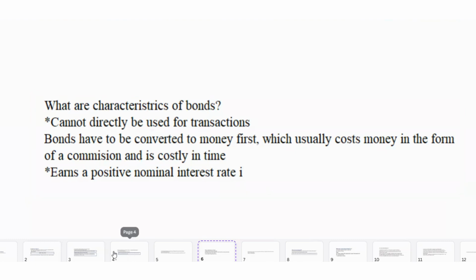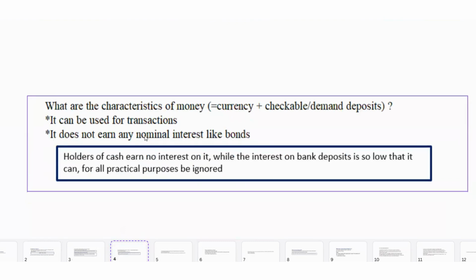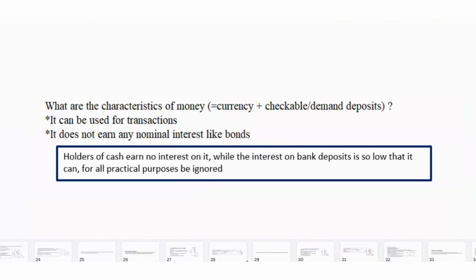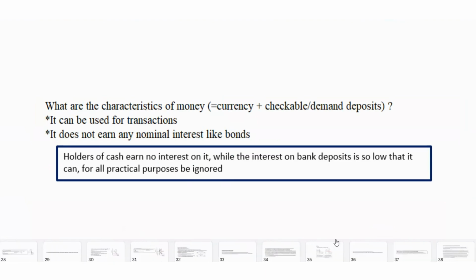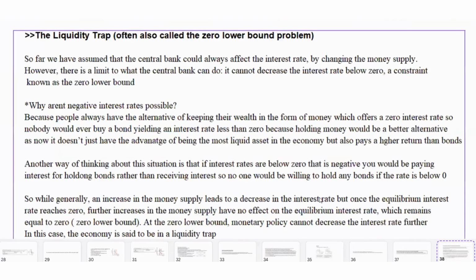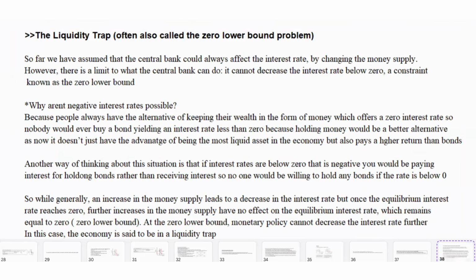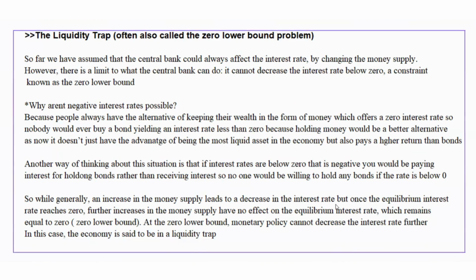But if this advantage goes away, then we have money which can be used for transactions and earns a zero interest rate, which is higher than the negative return on bonds. So nobody would want to hold bonds. Everyone would want to keep their wealth in the form of money, right? The advantage bonds had over money was that they earned a positive interest rate while money earned zero. But if bonds were to earn a negative interest rate, then money is not just the most liquid asset in the economy, but it also pays a higher return than bonds. So no one would want to hold bonds if they earned a negative return.